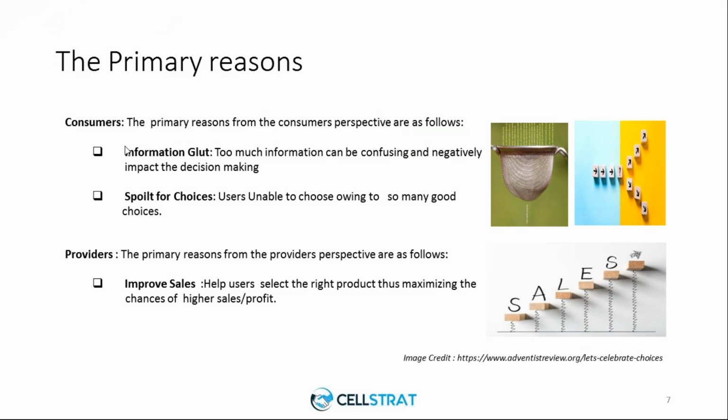Now, from the consumers' perspective, as we spoke, we have an information glut. There is too much information. A simple example is the other day I walked into Starbucks and I just wanted to have a cappuccino. When I asked for a simple cappuccino, I was given different flavors. For instance, I was asked whether I need vanilla or caramel, cinnamon rolls, hazelnut, toffee nut, peppermint, raspberry, classic, mocha, white mocha, gingerbread, caramel flan, peach, blackberry. And that's not the only thing, that's just the flavors.